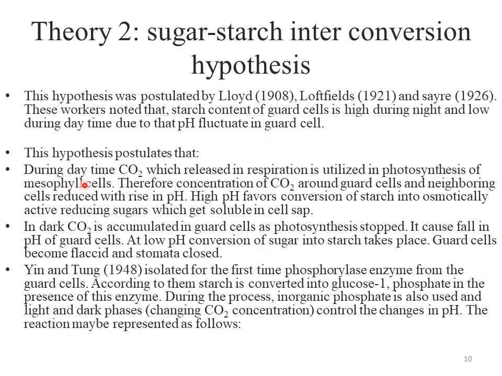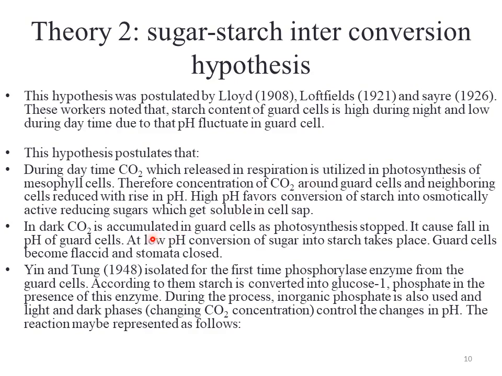And so in detail, during daytime carbon dioxide, which is released in respiration, is utilized in the process of photosynthesis. So the concentration of carbon dioxide around the guard cell is not too high. As a result of this, starch gets converted into glucose, and as a result pH rises in the guard cell, and it obtains an alkaline pH, due to which guard cells need water to be absorbed from the outside environment. So turgor pressure of the guard cells increases as a result of this increase in the pH.